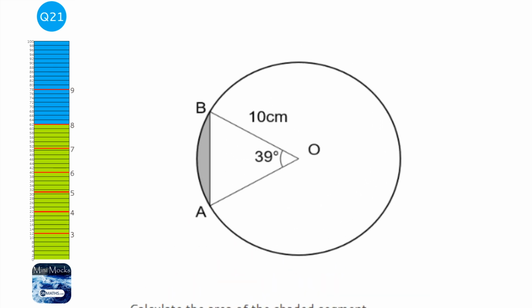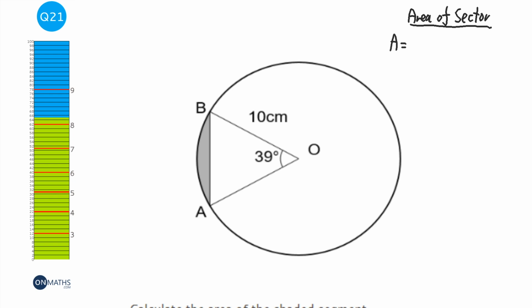Okay, this seems like quite a simple question, but it's got quite a few different things we need to do. First thing I'm going to do is find the area of the sector. The sector is like a slice of pizza. The way of doing that is the angle over 360 times pi r squared, so pi times 10 squared, because 10 is our radius.